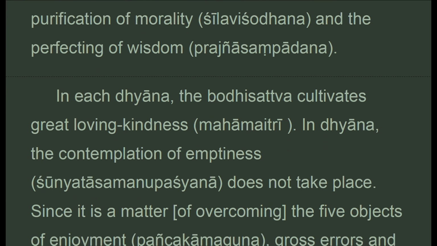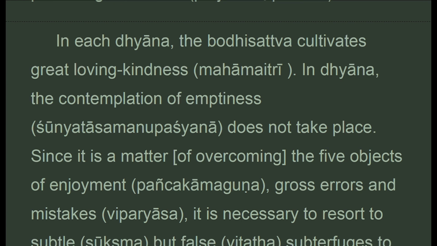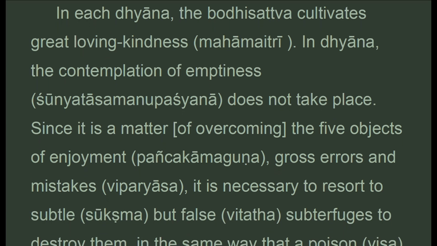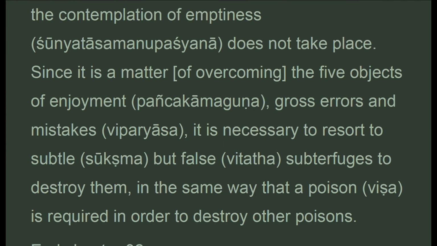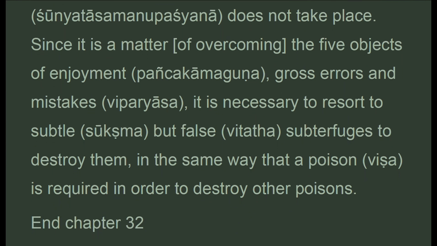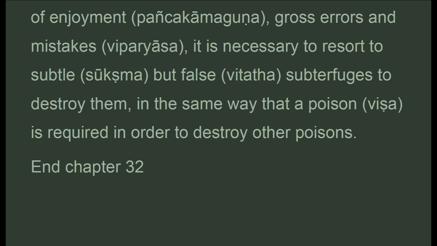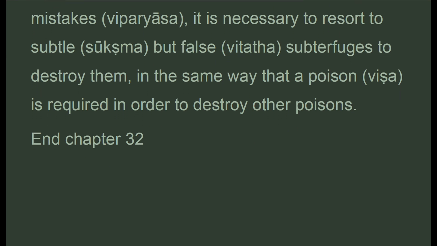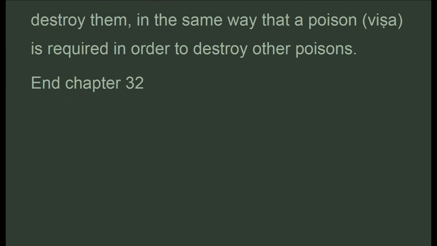In dhyana, the contemplation of emptiness does not take place, since it is a matter of overcoming the 5 objects of enjoyment. Gross errors and mistakes, it is necessary to resort to subtle but false subterfuges to destroy them, in the same way that a poison is required in order to destroy other poisons. End chapter 32.